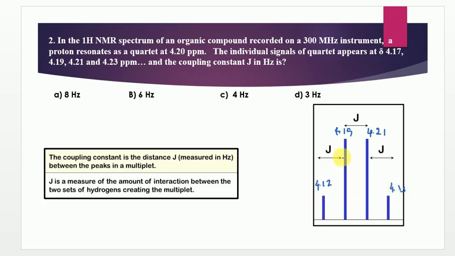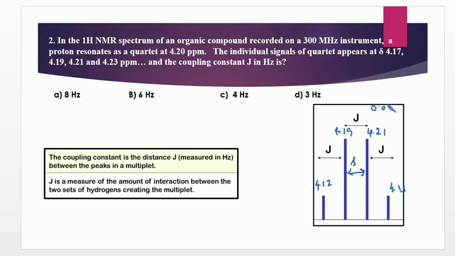So in this condition, what is the coupling constant? Usually the coupling constant is represented with the letter J, and it is the distance between any two peaks in the multiplet. You can see this is a quartet consisting of 4 peaks. If you measure the distance between any two peaks, you will get the J value. So here, to calculate the J value, 4.21 minus 4.19 gives 0.02.